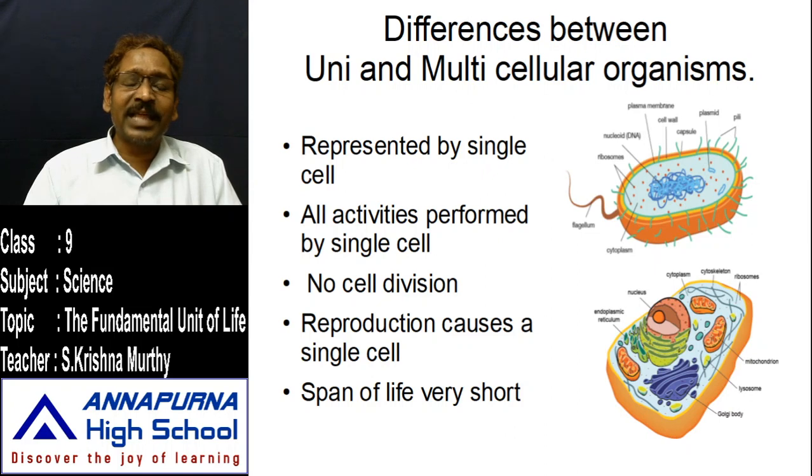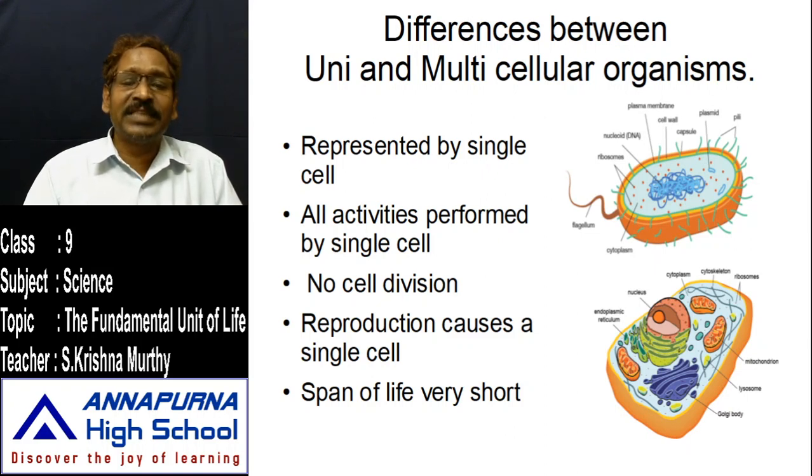An undefined nucleus. There is no definite shape for this. It does not participate in any activity because it is not bounded by a membrane. There is no nuclear membrane or nuclear envelope, and the organelles present inside them also have no membrane. So membrane-unbound organelles are present in unicellular bodies.